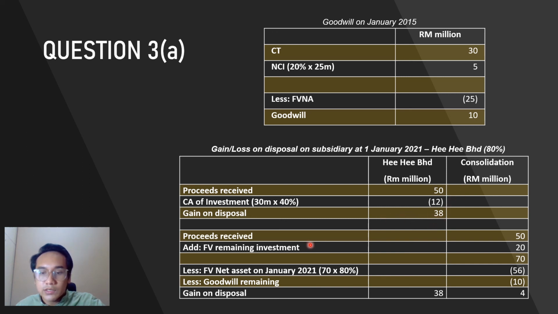As for consolidation, the proceeds received is 50 million. We add the fair value of the remaining investment of 20 million, and then we minus the fair value net asset on January 2021, 70 million times 80%. So we get 56 million. And then we minus the goodwill that we calculated earlier of 10 million, and we get 4 million of gain on disposal for consolidation.